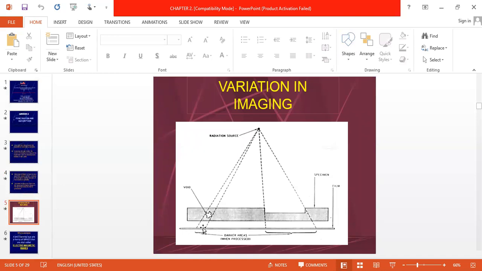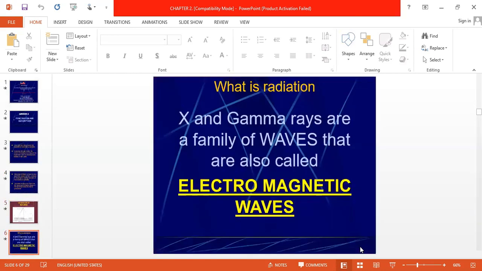Now let's see here. Here is the depiction. Here there is less absorption of radiation, and here more radiation reaches the film, so more ionization takes place. See here, the thickness is less, so more radiation is reaching the film here, so more ionization takes place. So more of the film will be black.